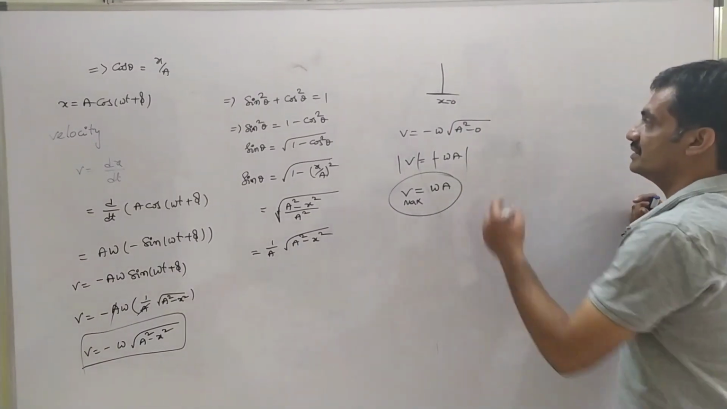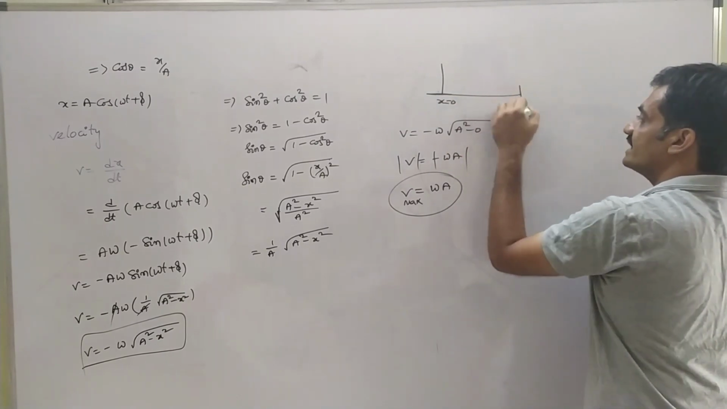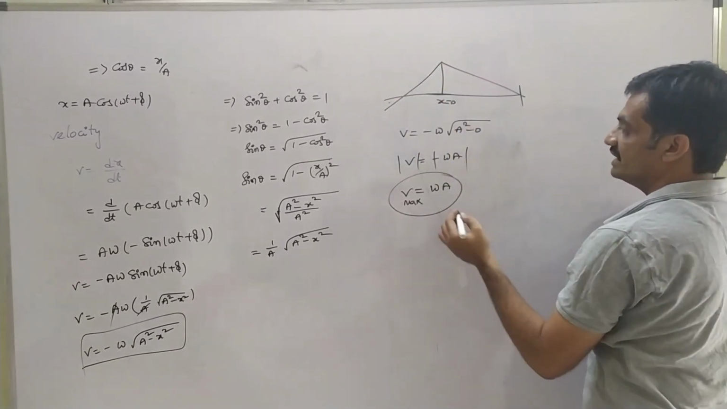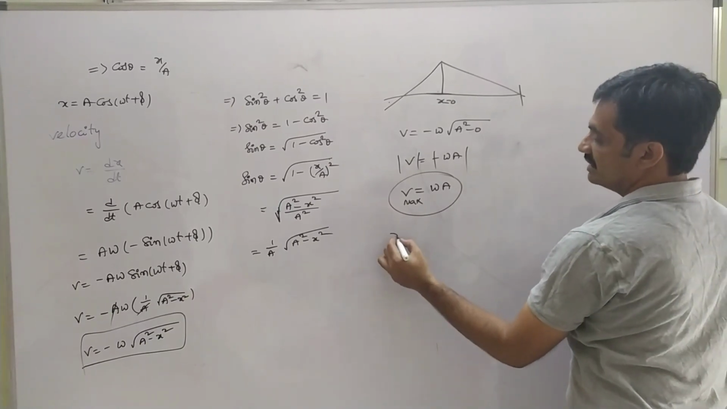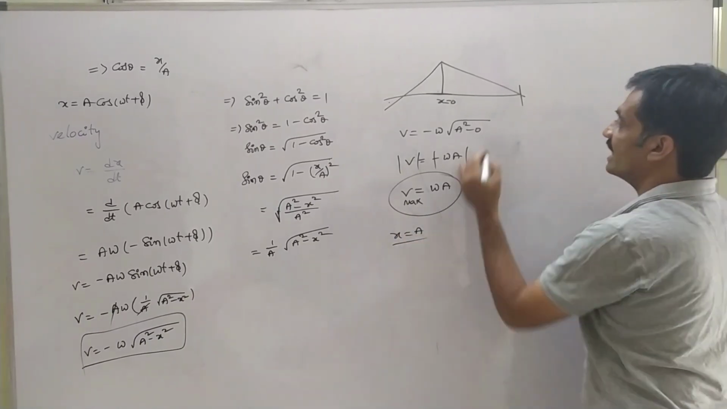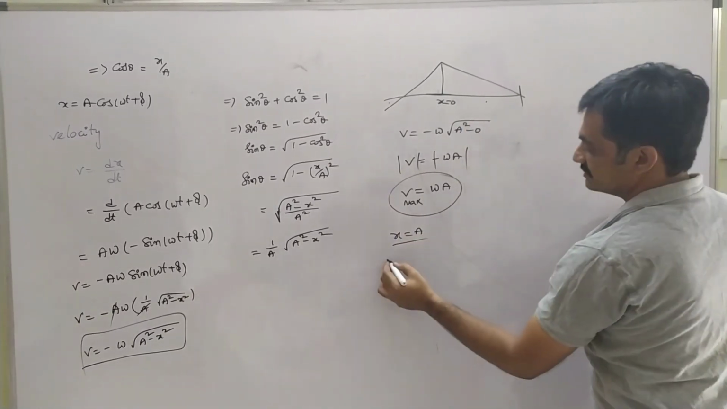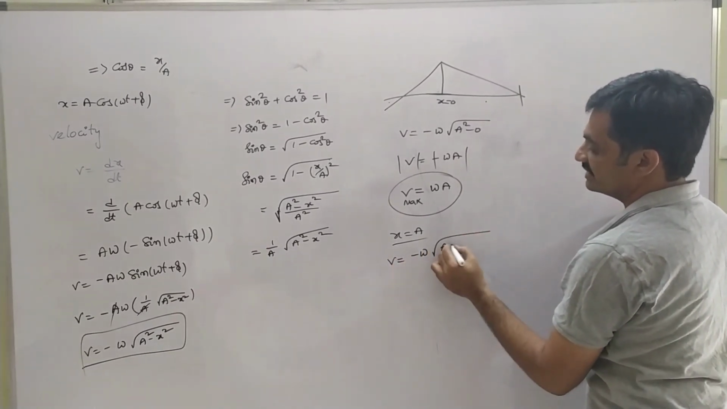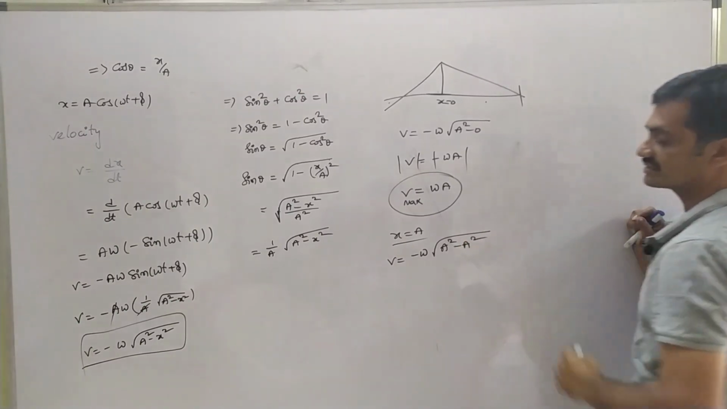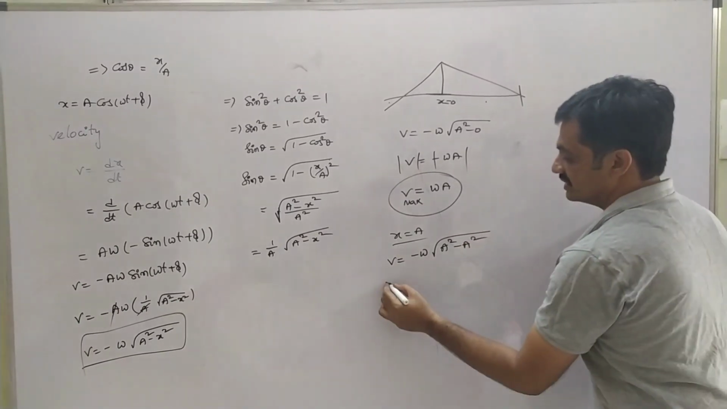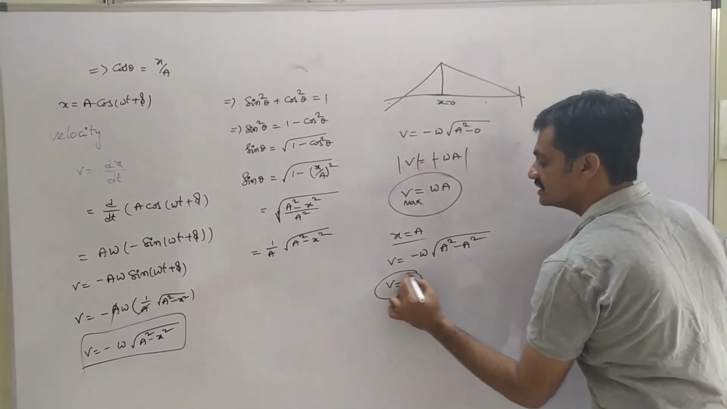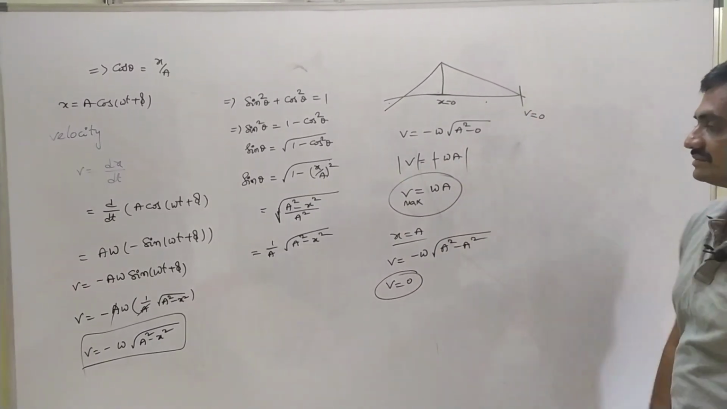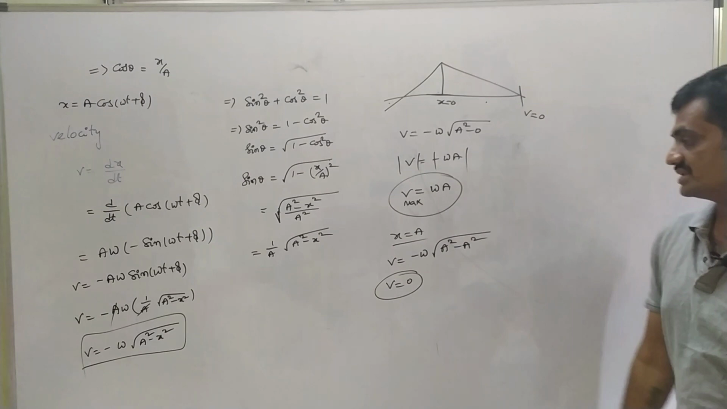So based on that, we can say that at the mean position velocity will be maximum. Now when we consider the extreme position, x is represented as a, the amplitude. So we have −ω√(a² − a²), and a² − a² is 0. So here we get 0. Velocity at the extreme position is 0.